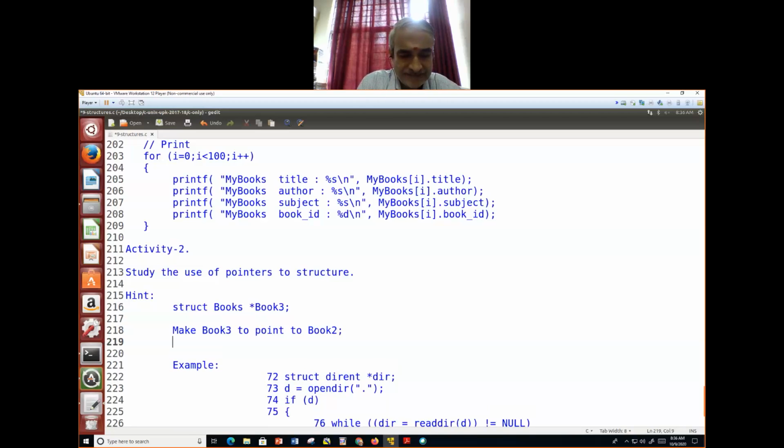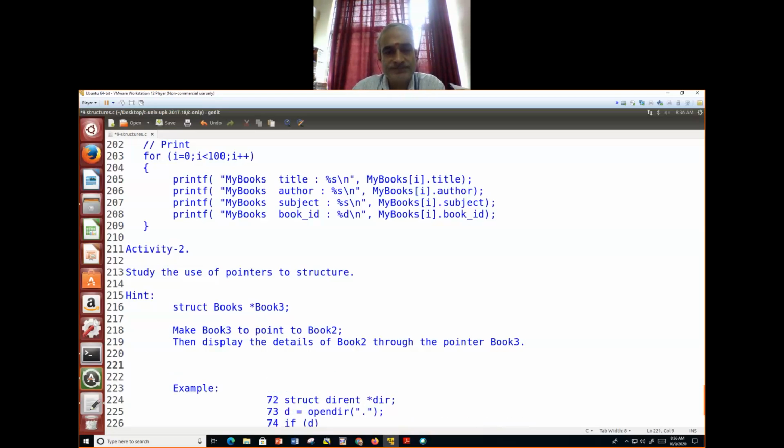Then display the details of book 2 through the pointer book 3. This is the study you have to do.